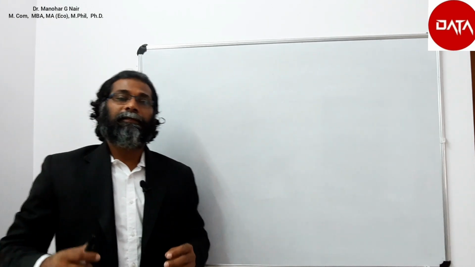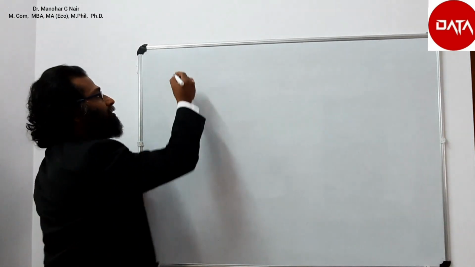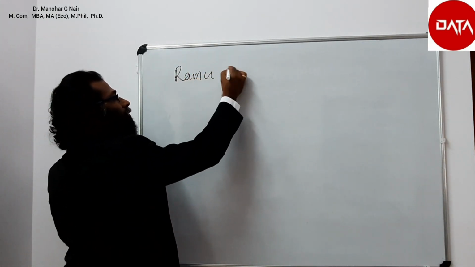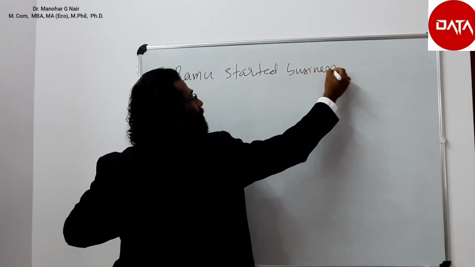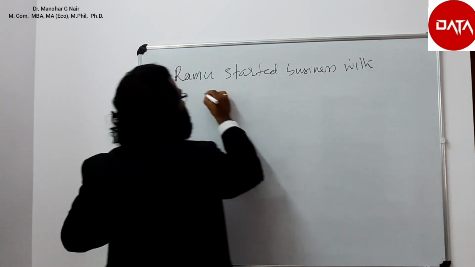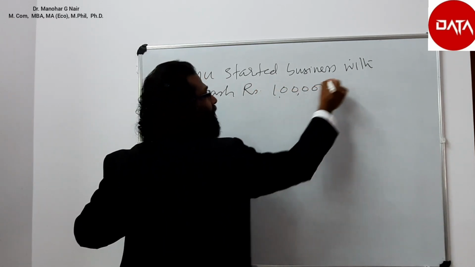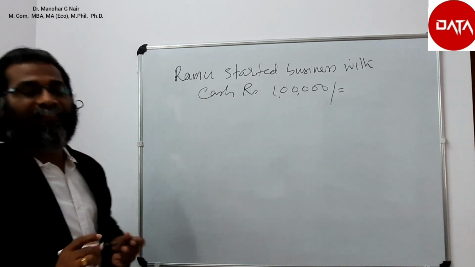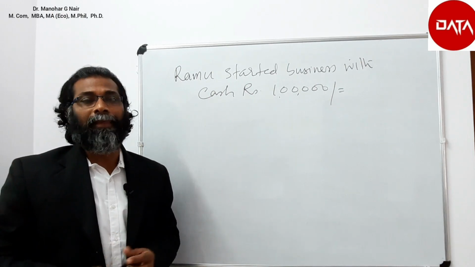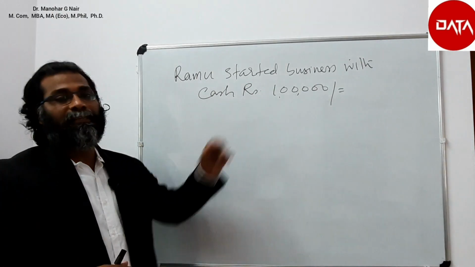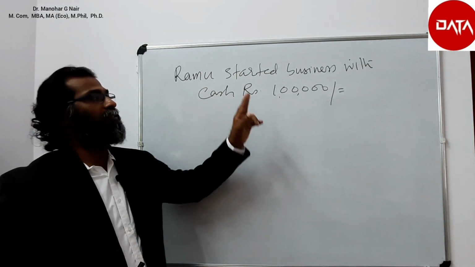Let us take certain examples for journal. The first is, for example, Ramu started business with cash rupees 1 lakh. This is the transaction. Now we have to apply the accounting equation or the double entry rule for analyzing the transaction. Let us analyze this transaction. Ramu started business with cash rupees 1 lakh.